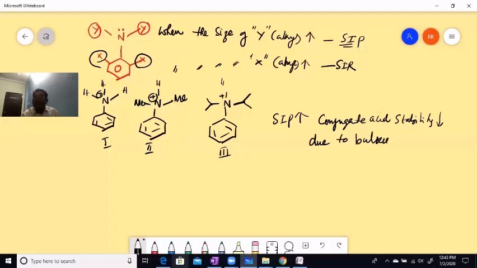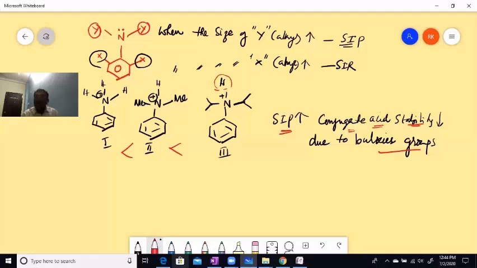Because bulkier groups inhibit the incoming proton. This proton wants to enter, but it is stopped by these groups. So the protonation tendency decreases as SIP increases from 1, 2 to 3. So the stability of this protonated amine, the conjugate acid, decreases due to bulkier groups, right? That's what is known as SIP.